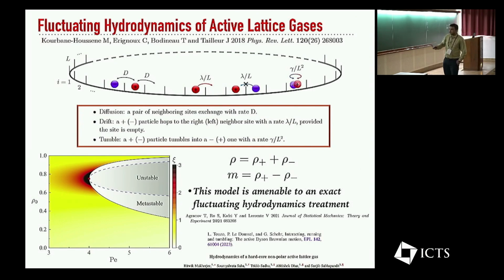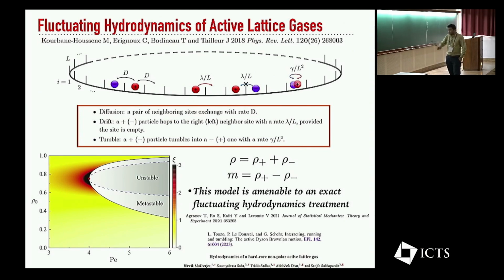And they see a very interesting phase diagram where, depending on the activity and the density, you can have something which has been claimed to be a motility-induced phase separation critical point with a diverging correlation length. What is very important to note in this particular model is that this diffusive exchange is necessary to see this hydrodynamics correctly. Some studies by Gregory and co-authors have shown that if you don't have this diffusive exchange, you don't see the correct hydrodynamics, or the fluctuating hydrodynamics derivations do not describe what you see in this model. So this diffusive exchange is very important.